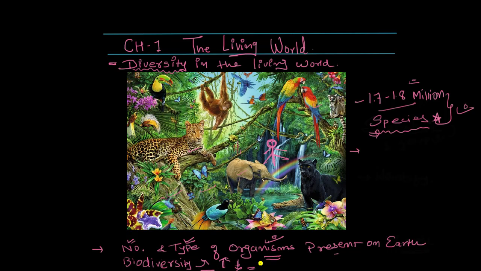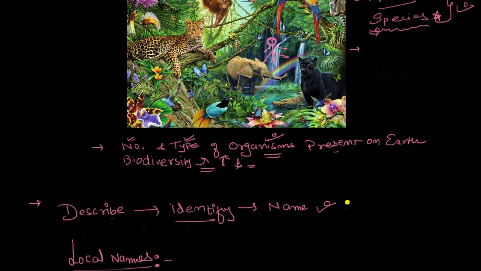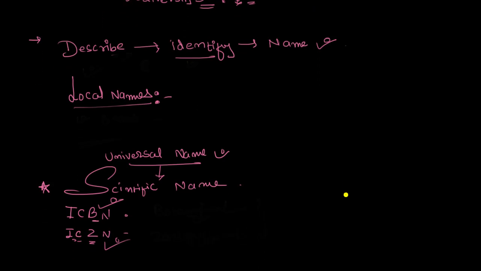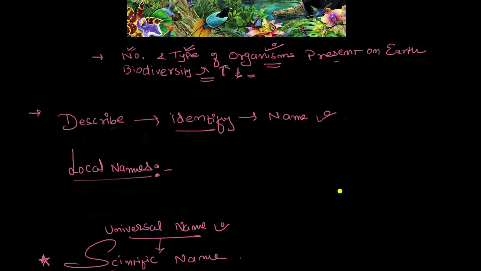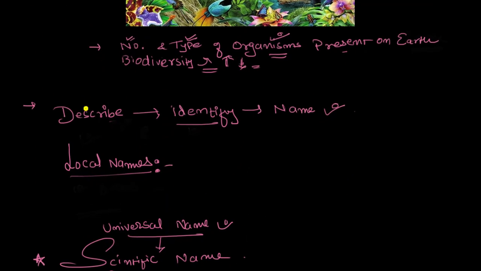So that depends on what kind of organisms are available on the particular planet. For example, when I say that we have different kinds of species and these are new ones, I have to identify them. I say we research it. And how will you identify something? For that, you have to have a good description of it, right? So I need to have a good description of that particular thing.